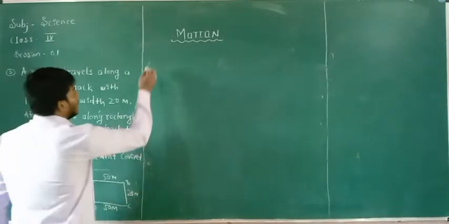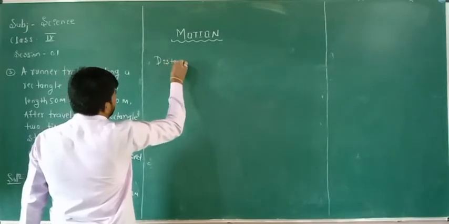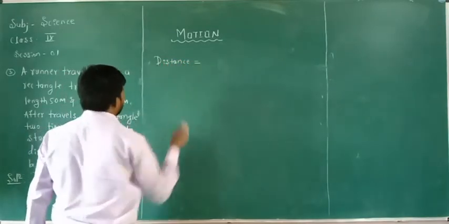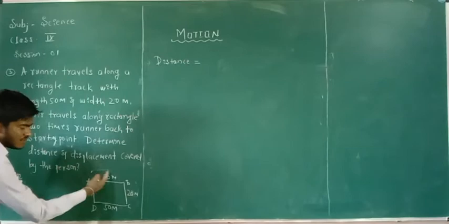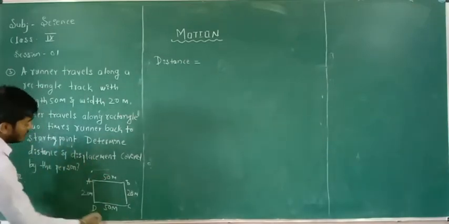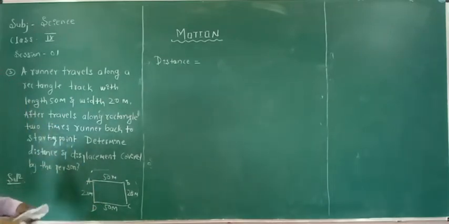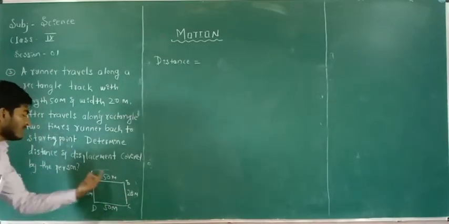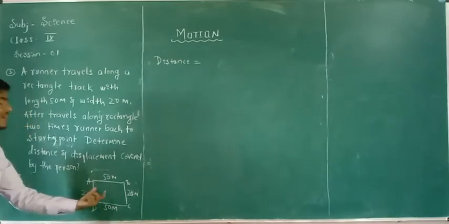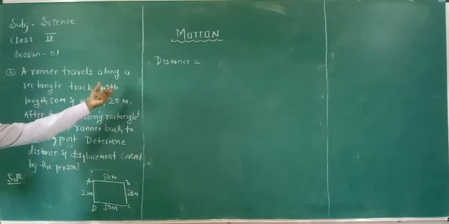First, the distance covered by the person is the sum of all distances, and he travels 2 times. Therefore, 2 into the sum of all distances. We calculate the circumference of the rectangle; the circumference of a rectangle into 2 gives the total distance travelled.